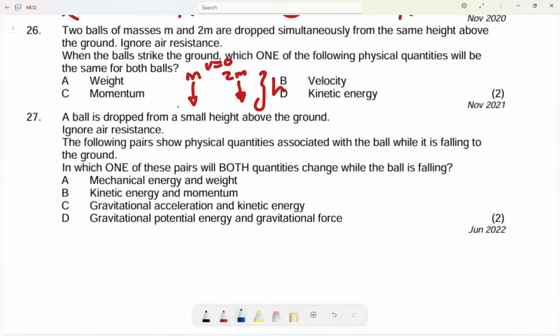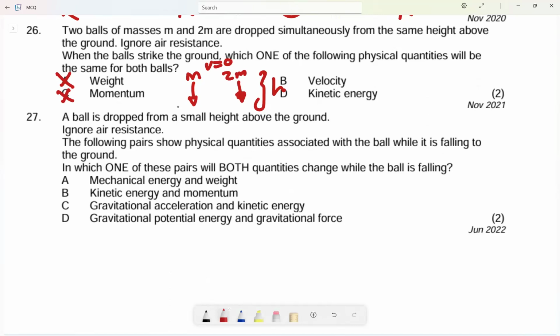First things first, we should eliminate weight. Why? Because their masses are not the same. Remember, weight is mg, so if their masses are not the same, there is no way. Another thing we can eliminate is momentum. Momentum, no, their mass is not the same.